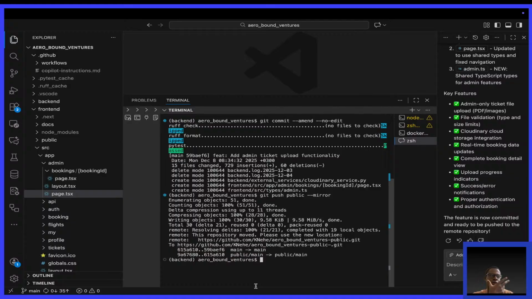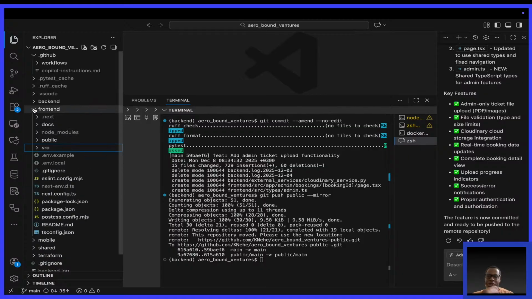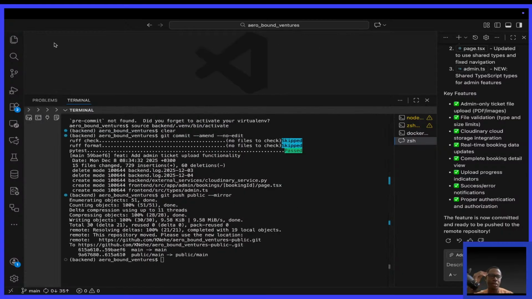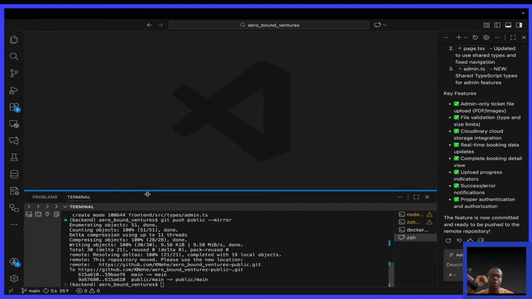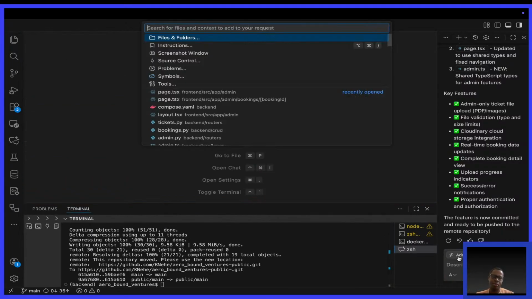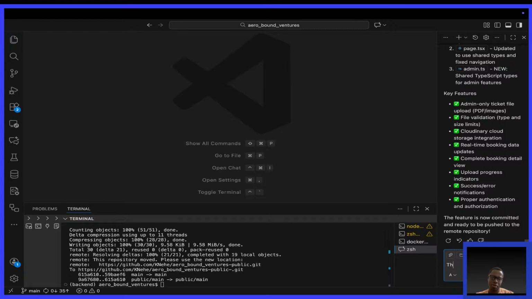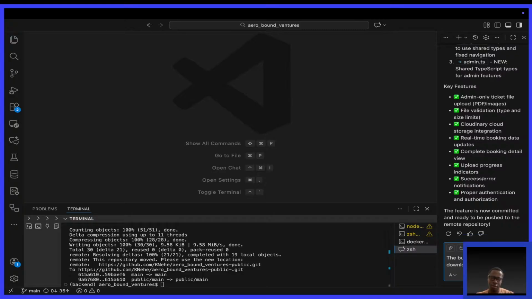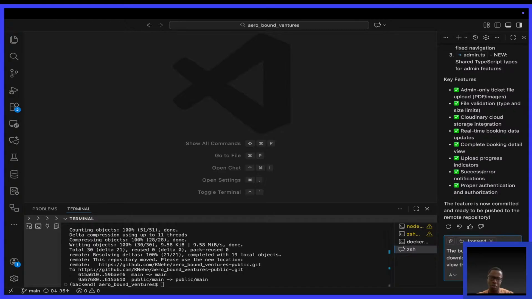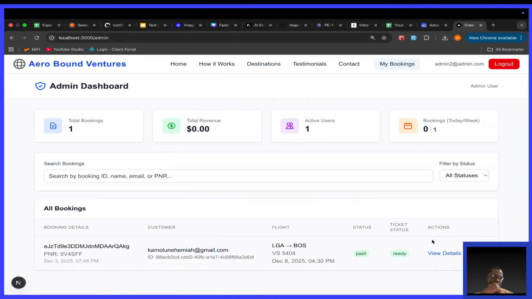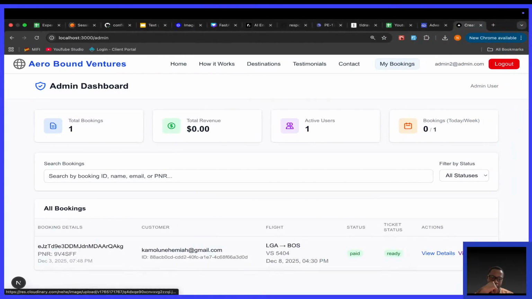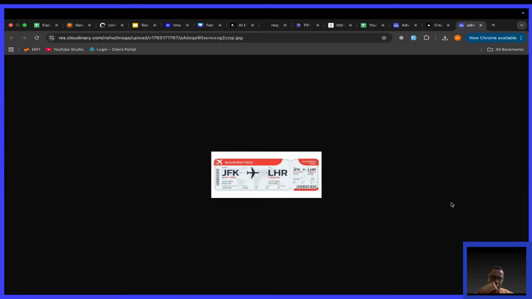Okay, so yeah, I've pushed the code. You can check it. But I want to do one more thing. Let's give it maybe context only. Check the front end. So the buttons should download the ticket, not view the ticket. Thus it will figure out what I'm talking about. Because this I wanted to download, okay?